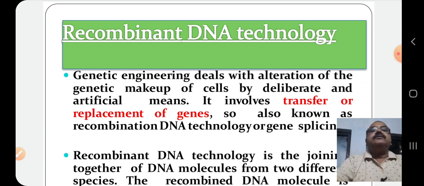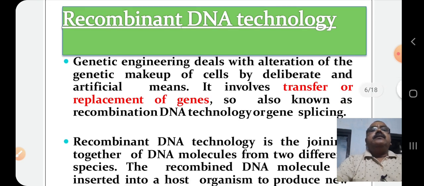Recombinant DNA technology. Genetic engineering deals with alteration of the genetic makeup of cells by deliberate and artificial means. It involves transfer or replacement of genes so that a new combination of genes, or recombinant DNA, is produced. So, this process is also known as recombinant DNA technology or gene splicing.